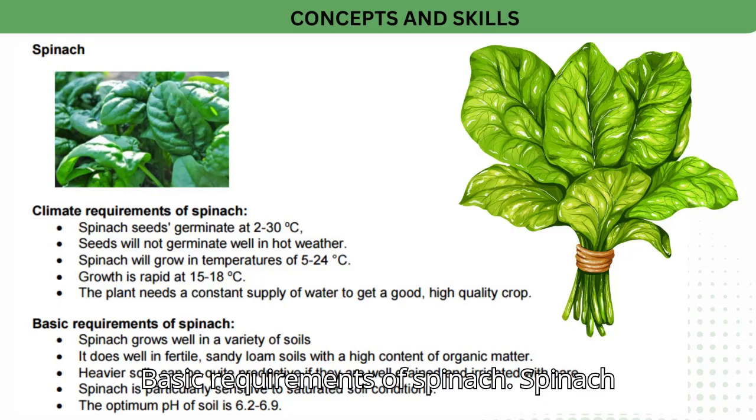Soil requirements of spinach. Spinach grows well in a variety of soils. It does well in fertile, sandy loam soils with a high content of organic matter. Heavier soils can be quite productive if they are well drained and irrigated with care. Spinach is particularly sensitive to saturated soil conditions. The optimum pH of soil is 6.2 to 6.9.